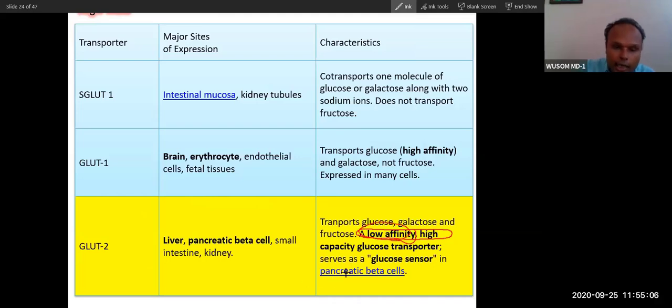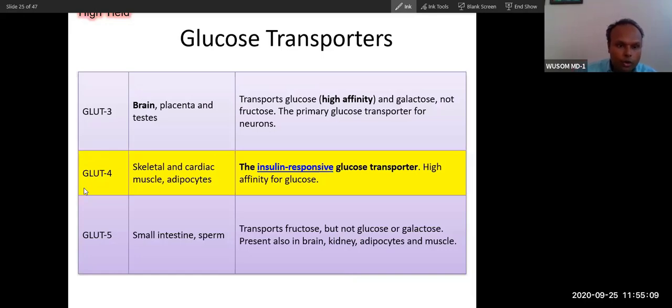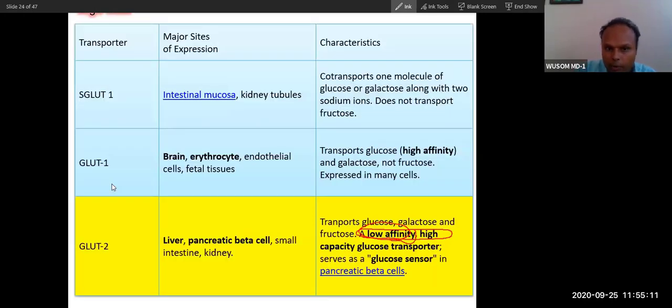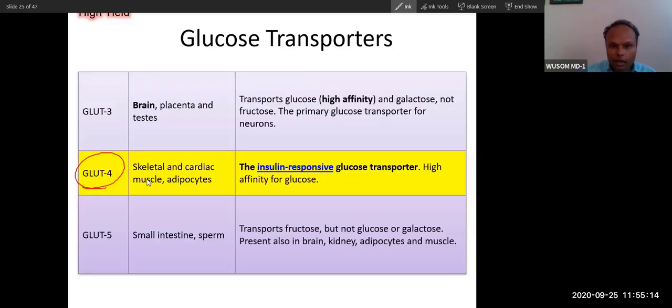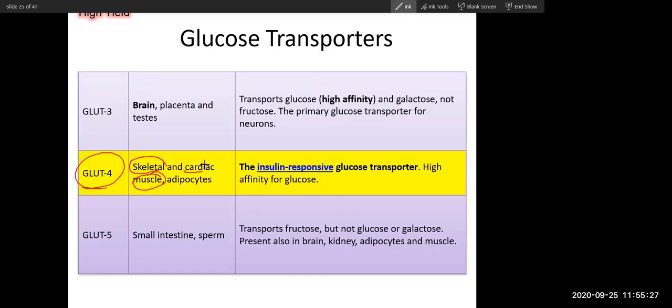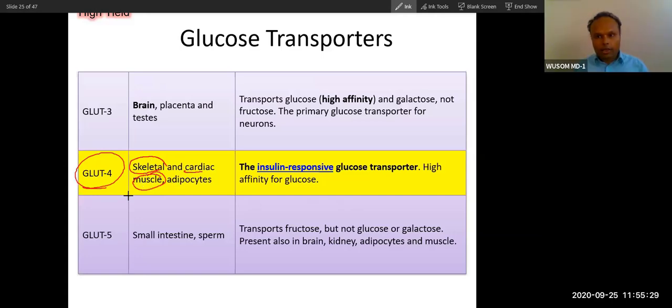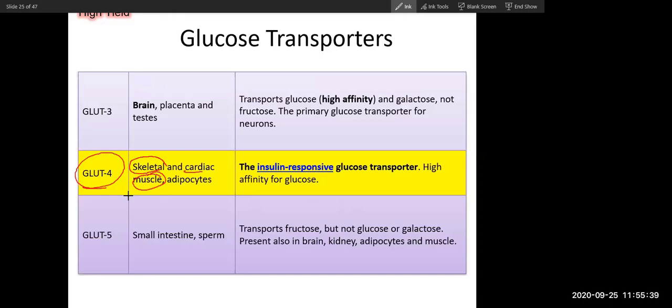Okay. Now let's see GLUT4. So two are very important, GLUT2 and GLUT4. That is why I have shaded them with a different color. You can see, GLUT4 is present where? In skeletal and cardiac muscle. So how do you remember? I'll give you a trick. What is this number? 4.